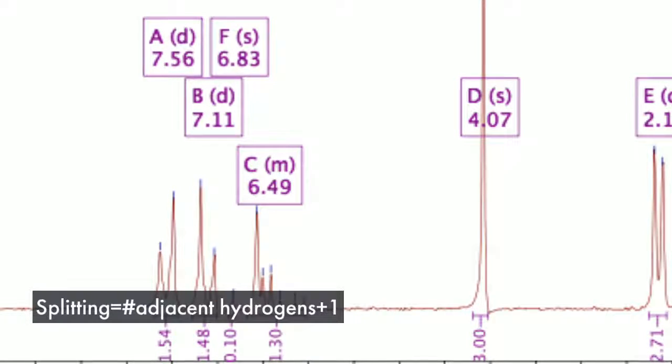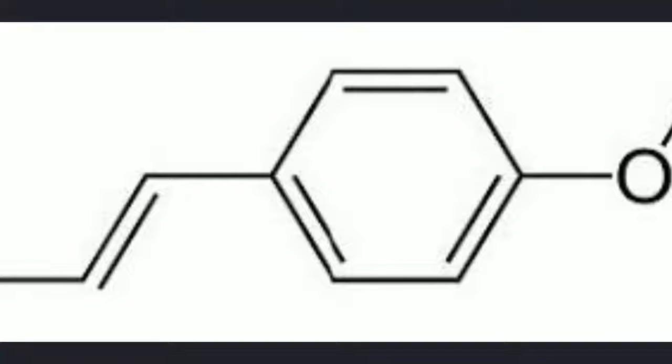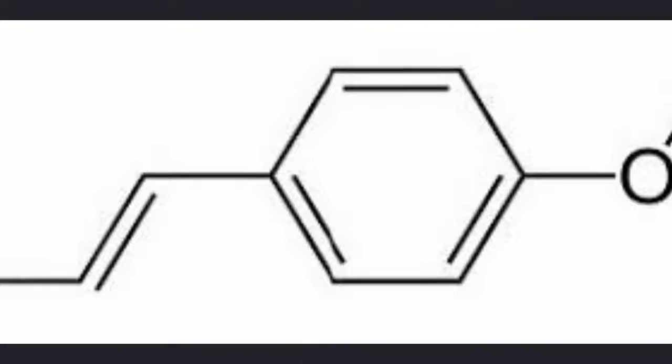Signal B at 7.11 parts per million with an integration value of 1.48, assumed to be two hydrogens, is also split twice by the adjacent hydrogen. Both of these CH2 signals correspond to the hydrogens within the ring structure of the molecule. The hydrogens that are 2 bond lengths away from the oxygen will show up as one signal and at a higher ppm value than the other grouped hydrogens, which are 3 bond lengths away from the oxygen.